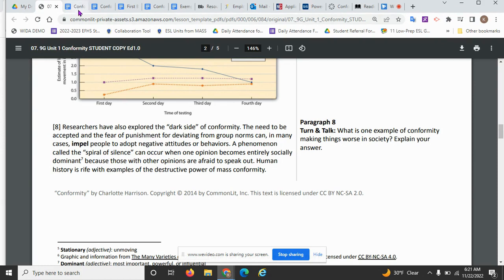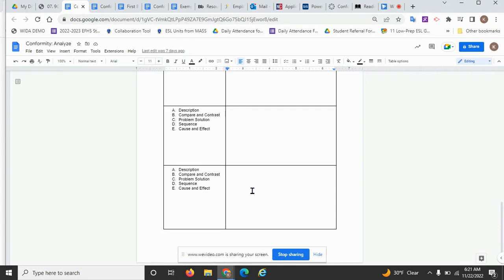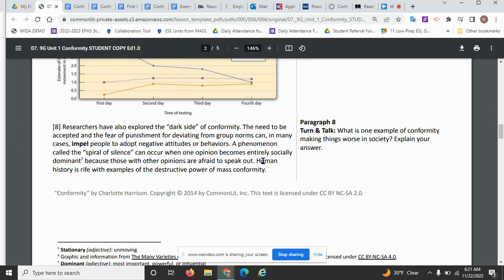So let's put in our arrow and our explosion and write in the cause and the effect in this paragraph. A phenomenon called the spiral of silence can occur when one opinion becomes entirely socially dominant because those with other opinions are afraid to speak out.